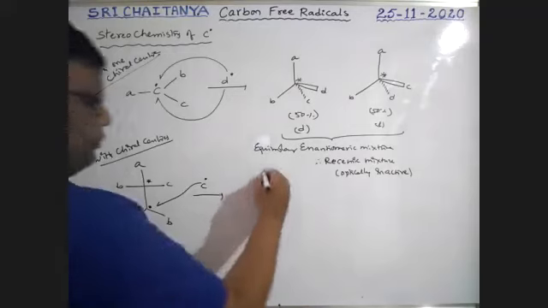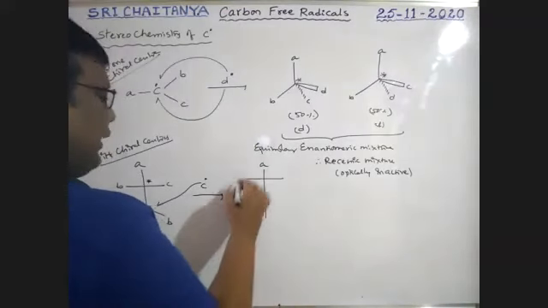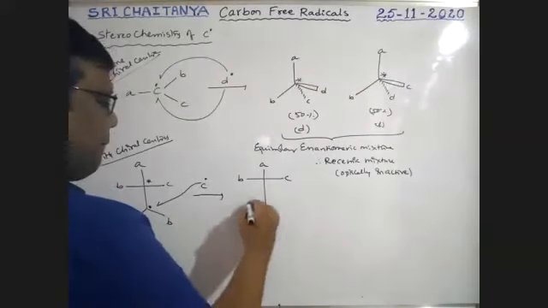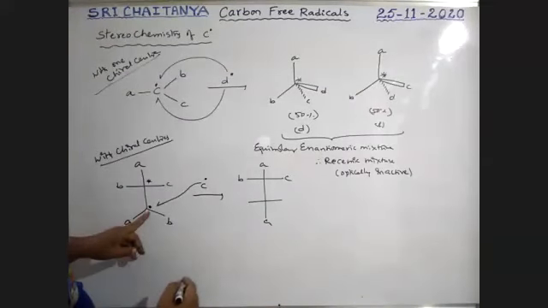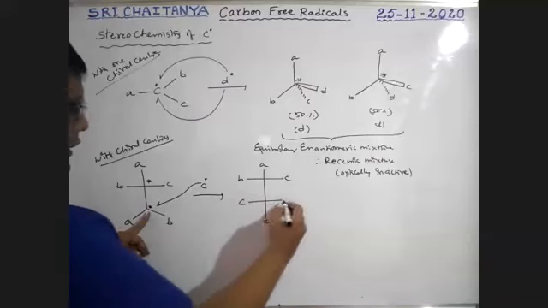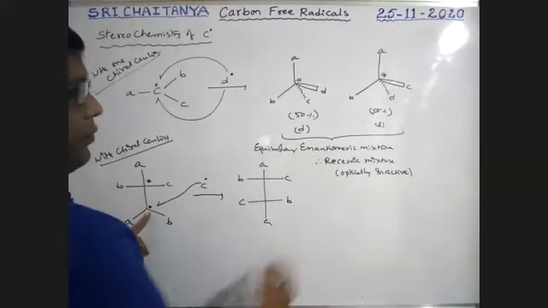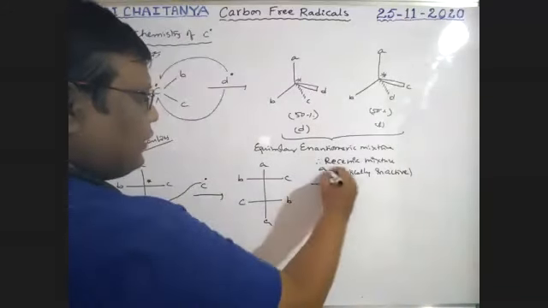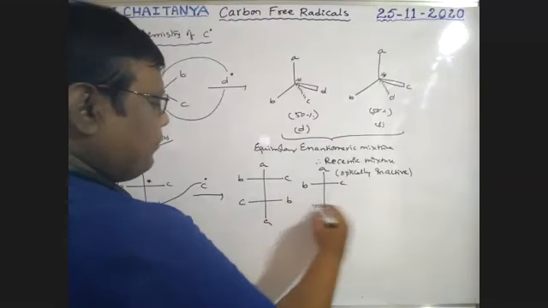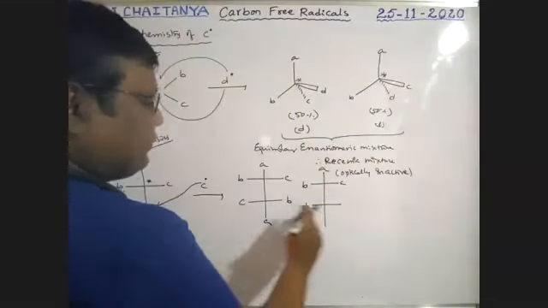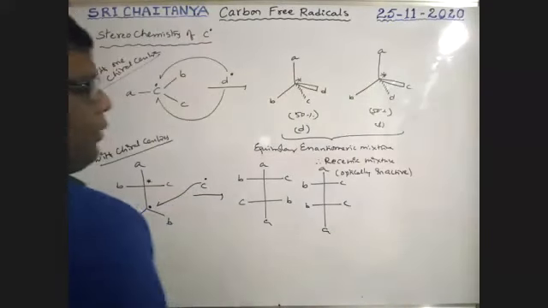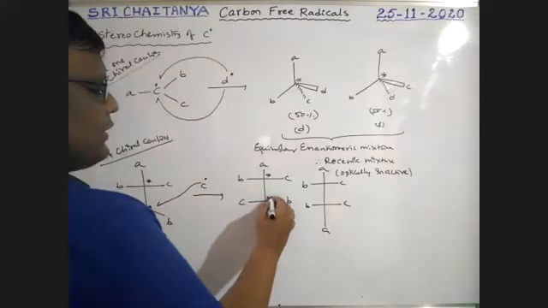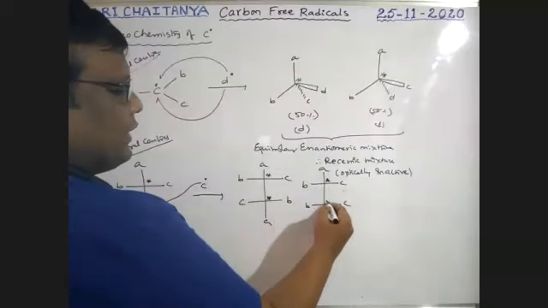That gives A, B, C. Here it is A, I am giving C in this direction, B in this direction. In another case, A, B, C, B in this direction, C in this direction, and A. Okay, boys. This is a chiral center, this is a chiral center, this is a chiral center.